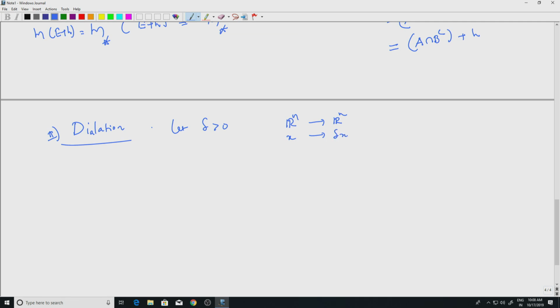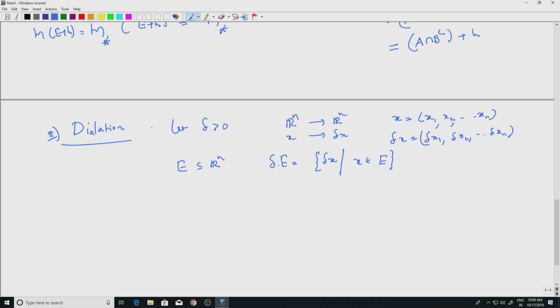Remember x is a tuple x1, x2, etc., xn, and delta x would be delta x1, delta x2, and so on, the usual vector space operations. And this you can do for sets. If I take a set E contained in Rn, I can define delta times E to be delta times x, where x belongs to E, just like what we did for translation.